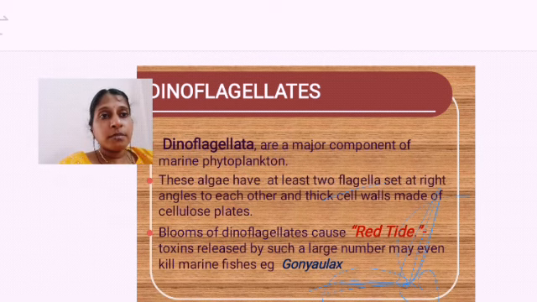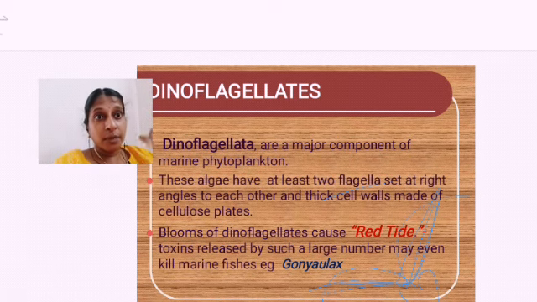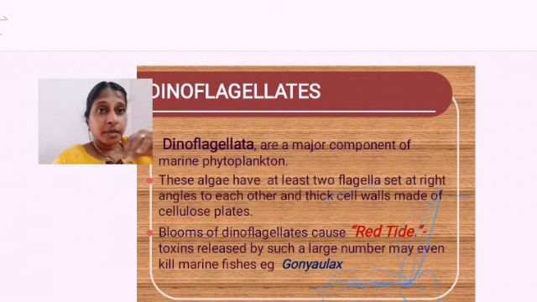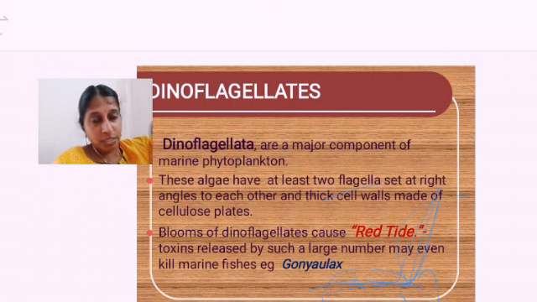Blooms of dinoflagellates are called red tides. These dinoflagellates are red in color, and when they multiply in huge amounts under some conditions, if they get much amount of nutrients, they form a red tide. The area turns red, meaning they are multiplying at an alarming rate, as I told you about algal bloom. Since it is red in color, the whole area turns red.